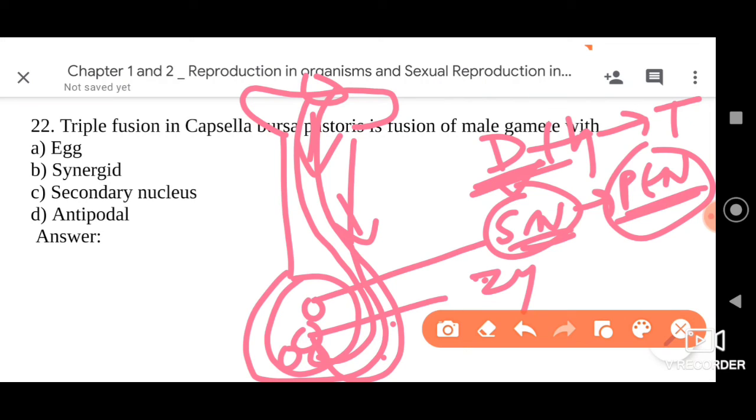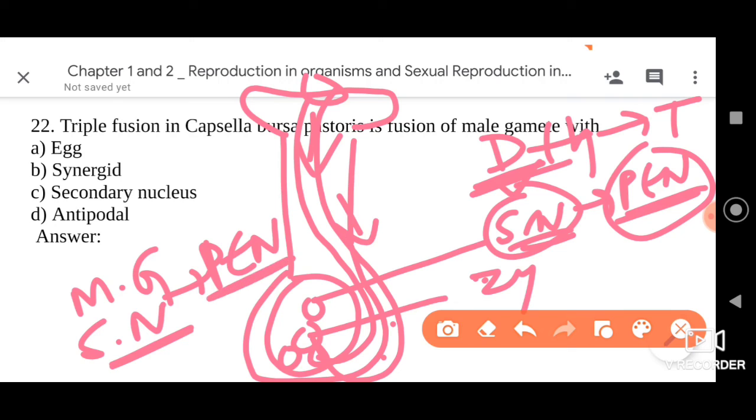Three nuclei fused together: one nucleus of the second male gamete, and the two nuclei of the secondary nucleus fuse together to form the primary endosperm nucleus, which is triploid, 3n. So three nuclei are fusing, that's why it's called triple fusion, which can be seen in Capsella bursa pastoris. So the right answer here is option C. Please go for secondary nucleus.